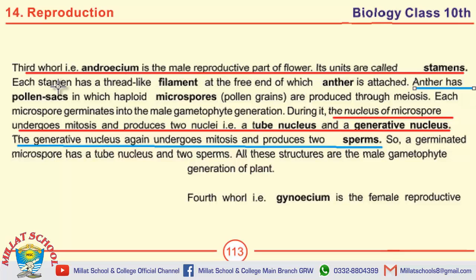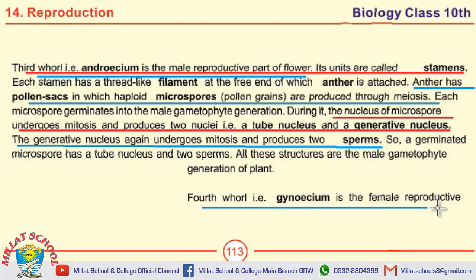Anther has pollen sacs in which haploid microspores are produced through meiosis. The generative nucleus undergoes mitosis and produces two sperms. Third whorl of flower is called androecium. Androecium is male reproductive part of flower. The fourth whorl is gynoecium and it is female reproductive part of flower.